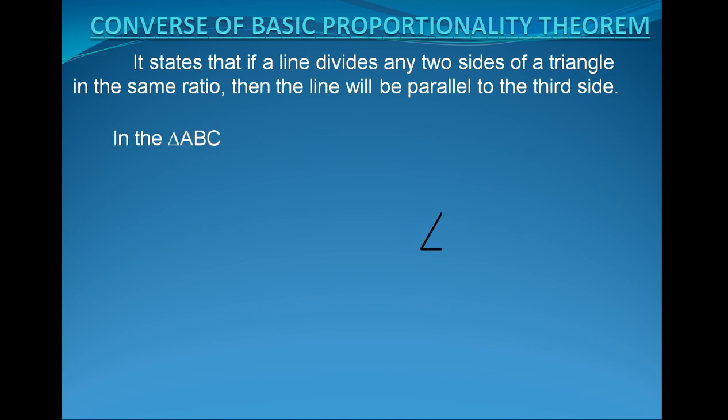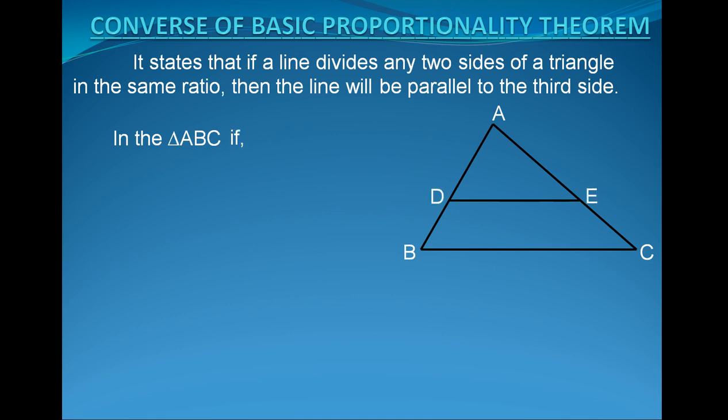In triangle ABC, D and E are points on AB and AC such that line DE divides AB and AC in the same ratio.